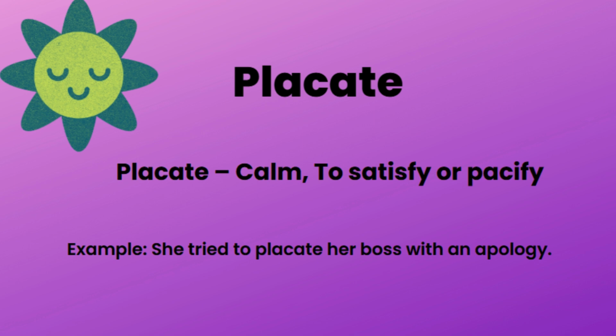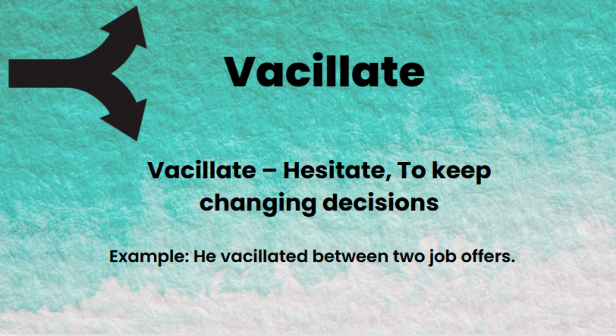Placate means to calm someone who is angry. For example, she tried to placate her boss with an apology, means she said sorry to reduce anger and restore peace. Vacillate means to hesitate or keep changing decisions. For example, he vacillated between two job offers, means he was confused and unable to choose one option.